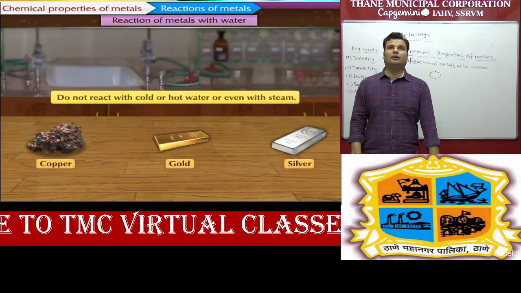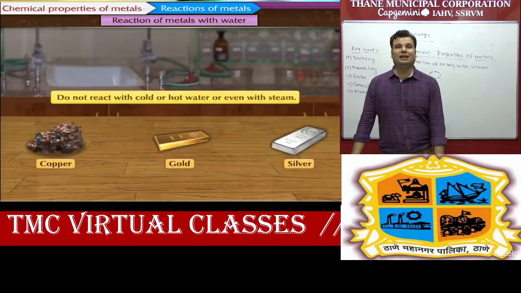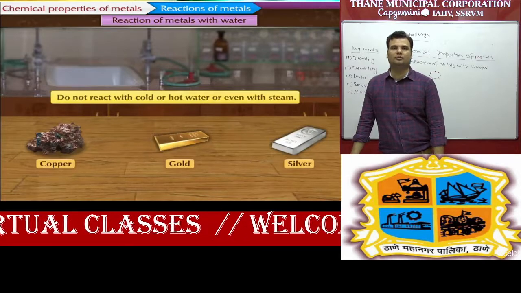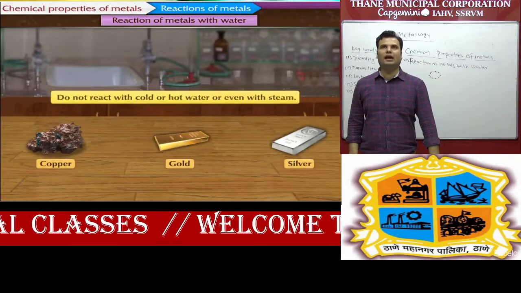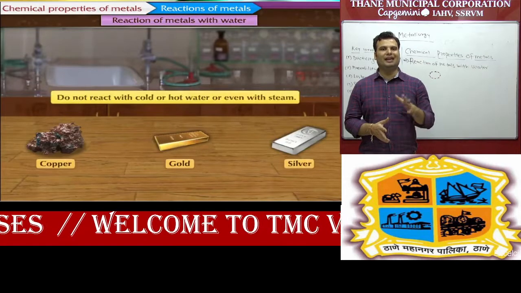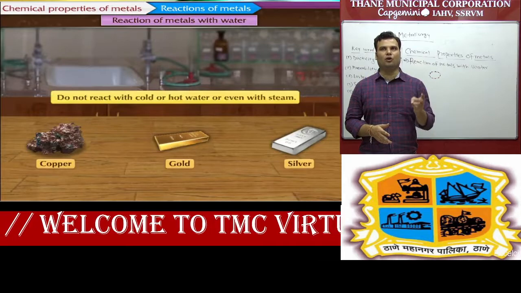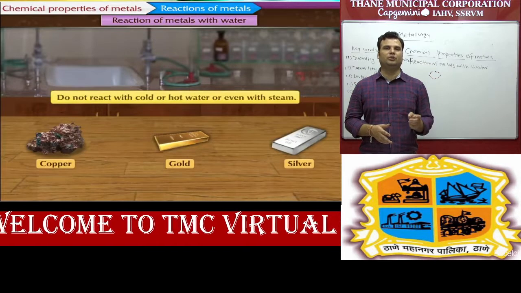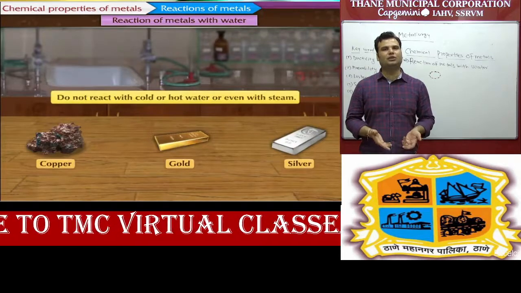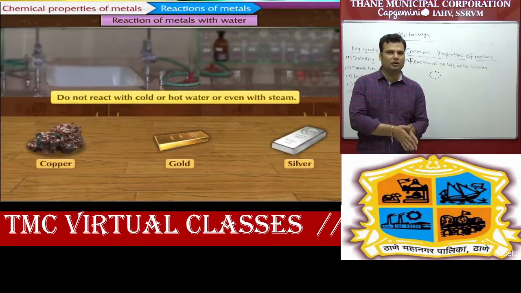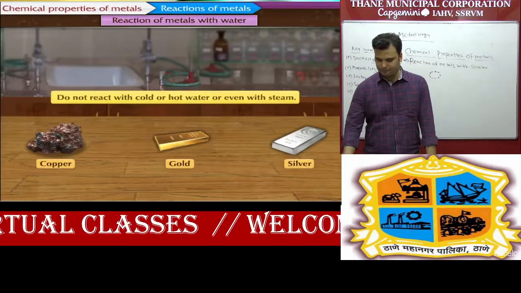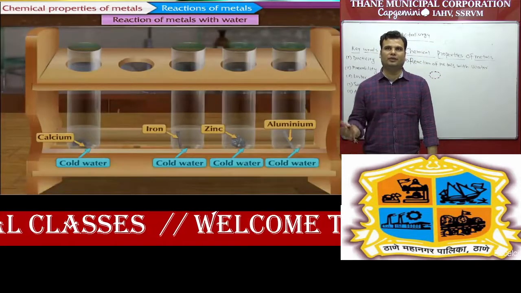But what about the last three very less reactive elements, copper, gold and silver? These three elements do not react with anything, like cold water, hot water or steam. Copper, gold and silver are very less reactive elements. So there is no reaction in cold water as well as hot water or steam. You can see this also in this part.